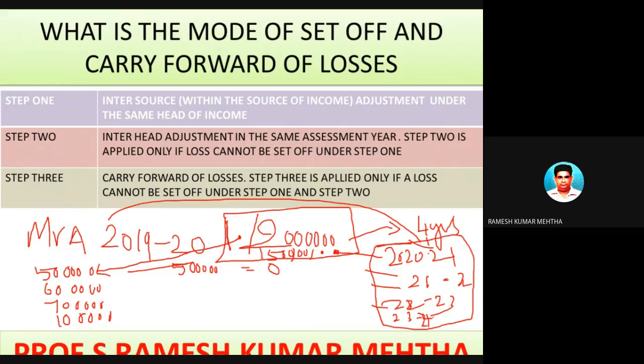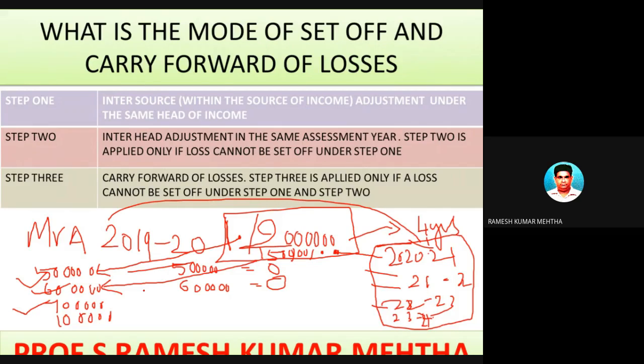Now in the subsequent year, he made a profit of 6 lakh rupees from a similar kind of business. So out of this 15 lakhs, 6 lakhs is set off and carried forward and set off. So now in this year there is no income and no tax. Now how much is left out? Now 9 lakhs.